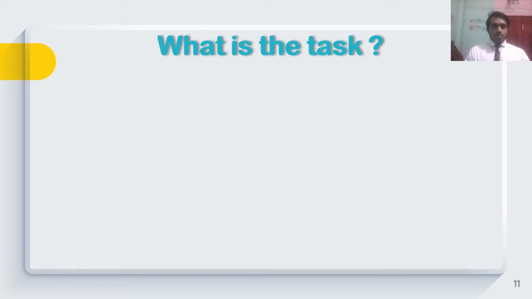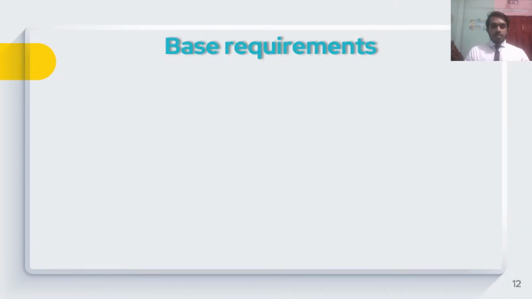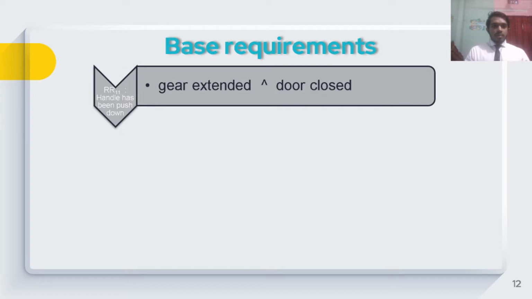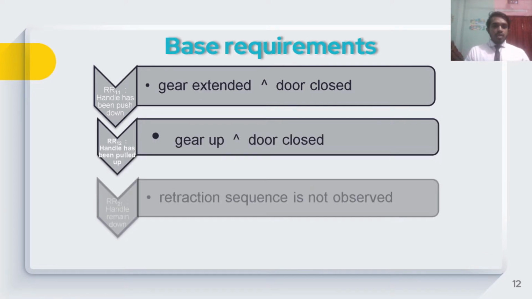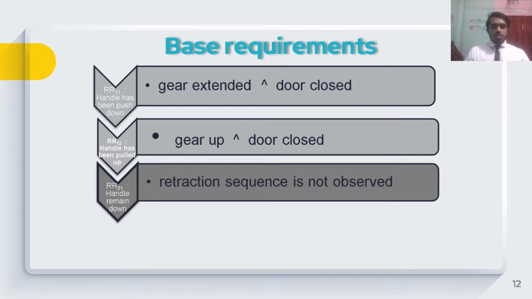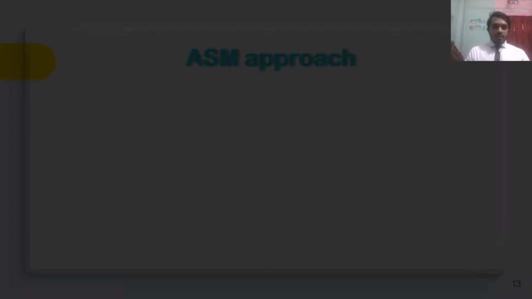Then what is the task? The task is to program the controller so that the controller can give the correct signal to the door and also to the gear. So let's see what the base requirements are for our system. Requirement one: when the handle has been pushed down, then the gear is extended and the door closed. If the handle has been pulled up, the gear is up and the door closed. If the handle remains down, the retraction sequence is not observed. That means there will be no retraction. And if the handle remains up, the outgoing sequence is not observed. That means there will be no outgoing for the landing gear.